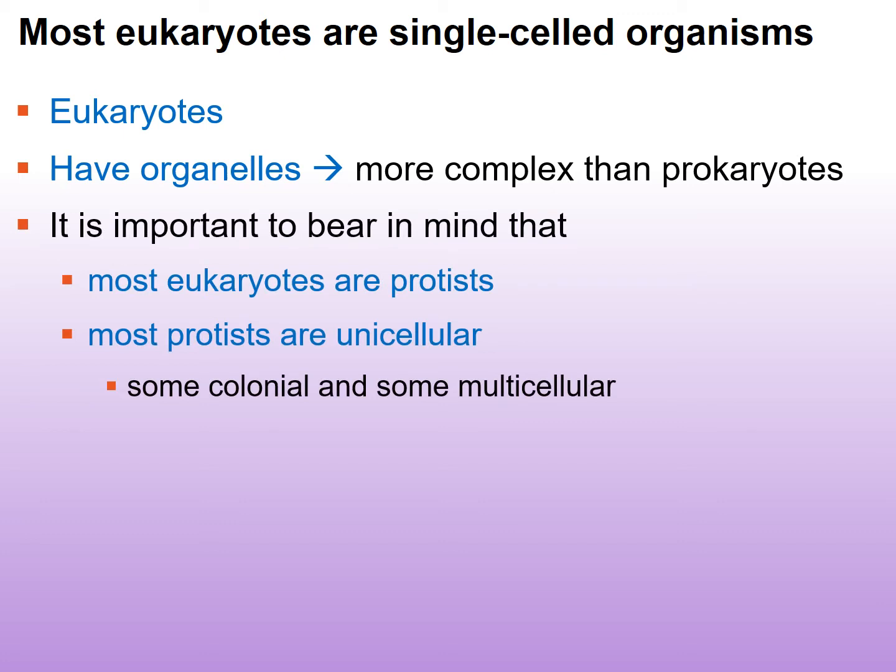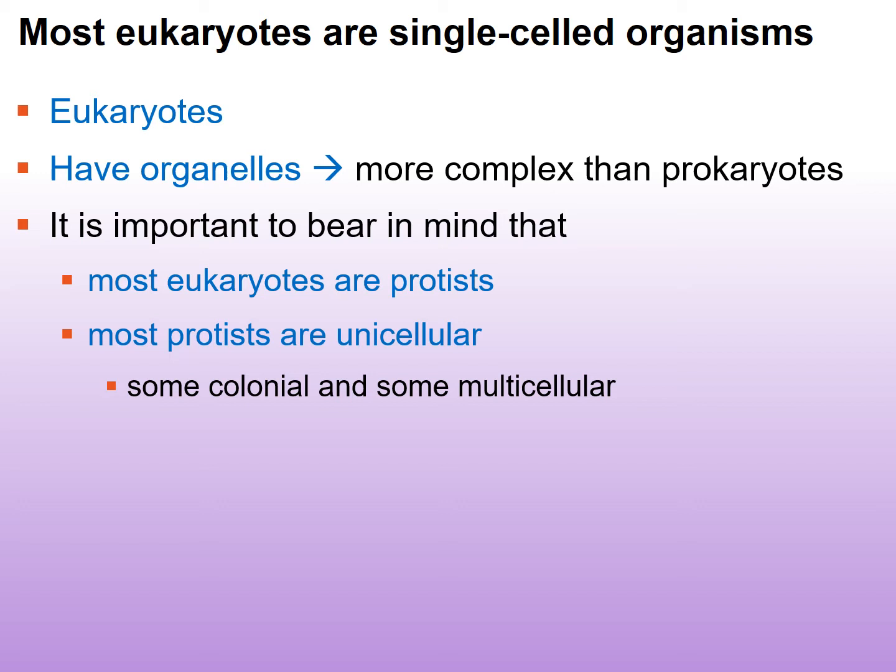Now, it's important to remember that organisms in most eukaryotic lineages are actually protists, right? So protist is quite a very, very large group of eukaryotic organisms. And again, most protists are going to be unicellular. Some of them, even though they're unicellular, live in a colonial type lifestyle, so they kind of live together.